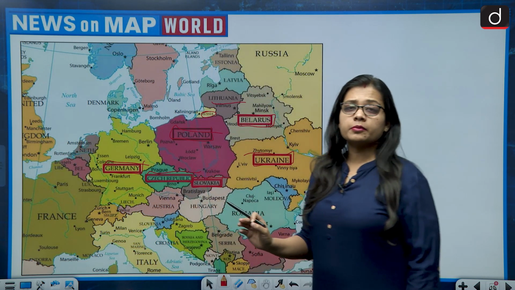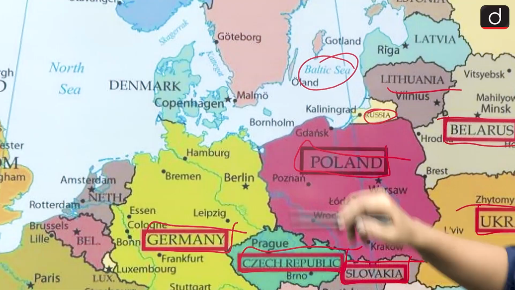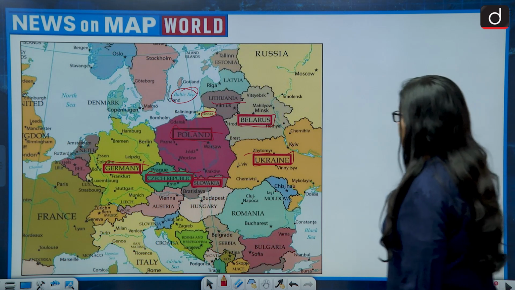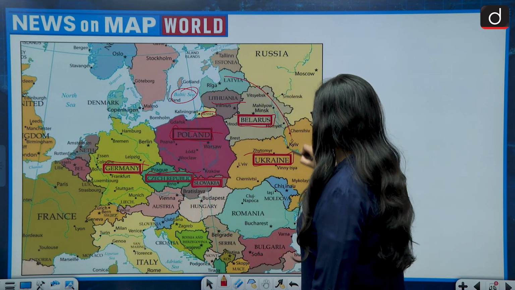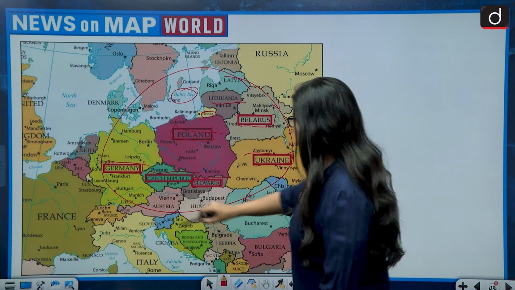These are the neighboring countries of Poland, and on the northern side Poland shares its border with the Baltic Sea. So let's look at its neighbors, and if we talk about the clockwise direction, then this is the direction which will be followed.